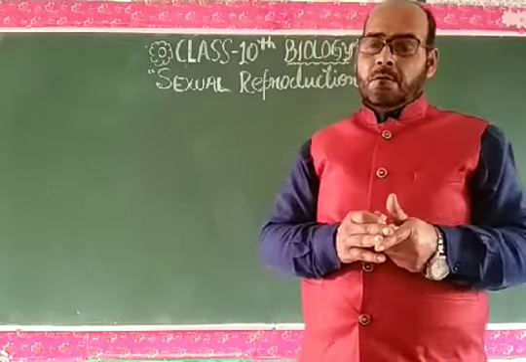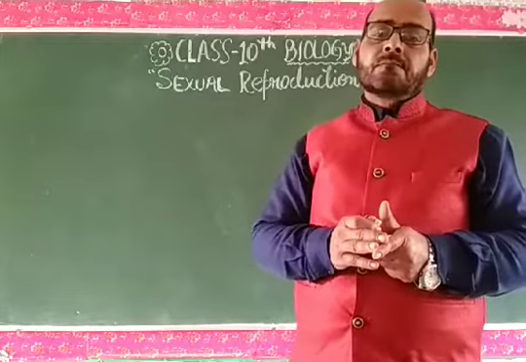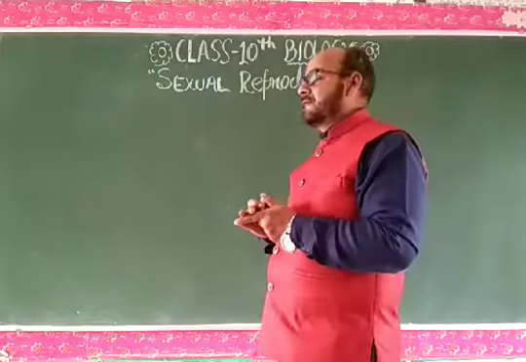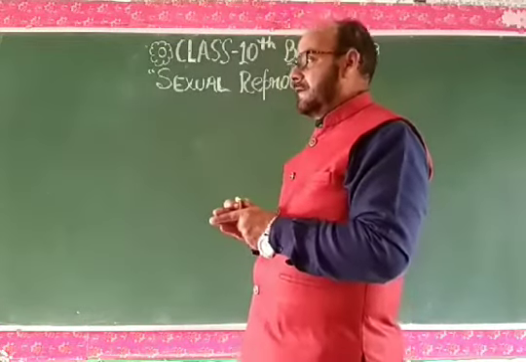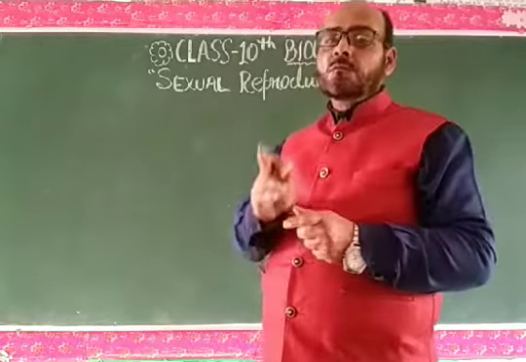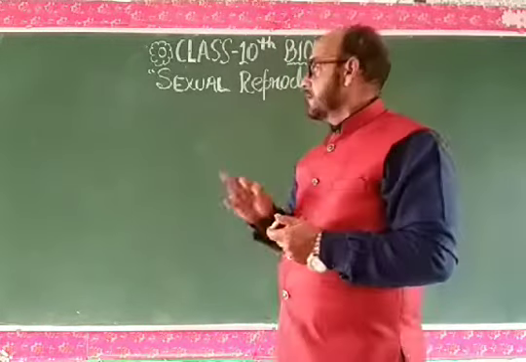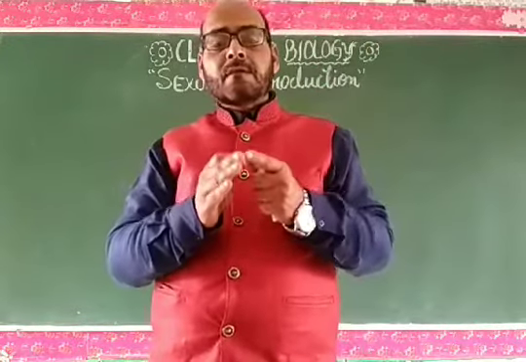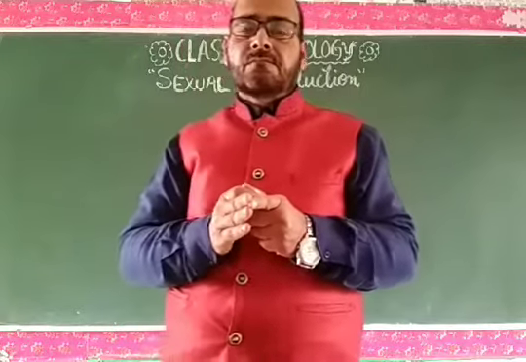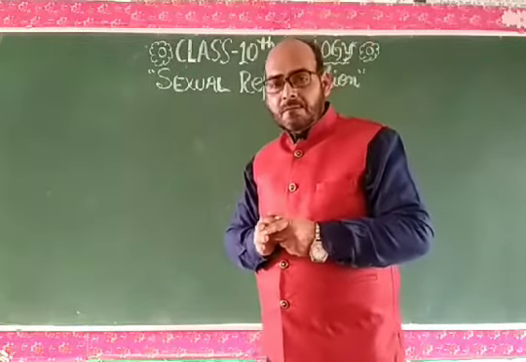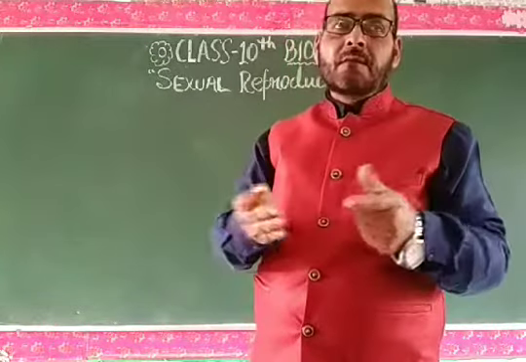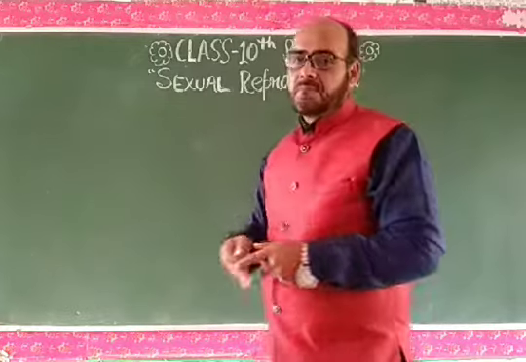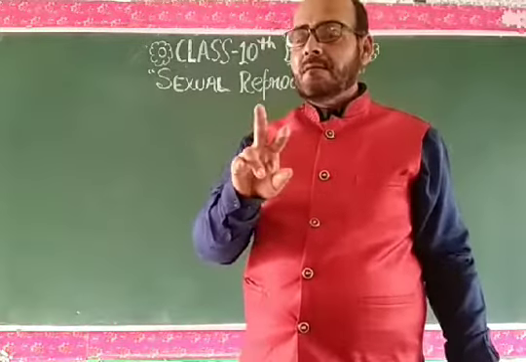And now, first of all, you have to know about the difference between asexual reproduction and sexual reproduction. So let us see the differences. You have seen that there is no involvement of two parents in asexual reproduction, but here there is the involvement of two parents in sexual reproduction, because no one can reproduce itself sexually in this type of reproduction. So both sexes are required in sexual reproduction.